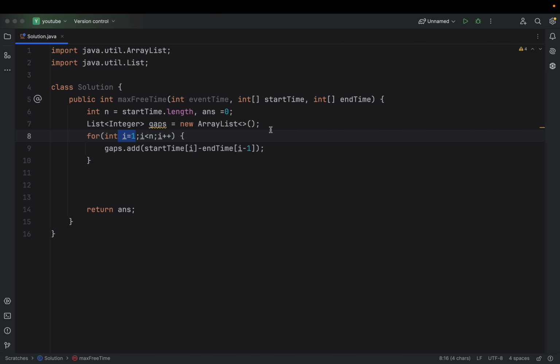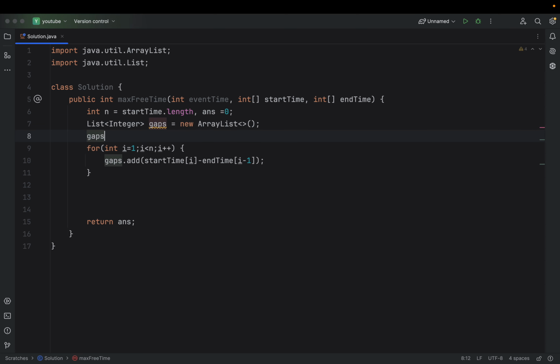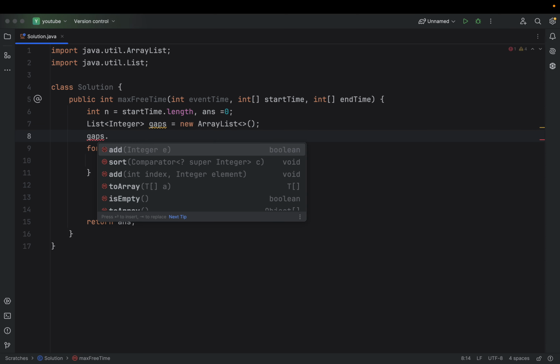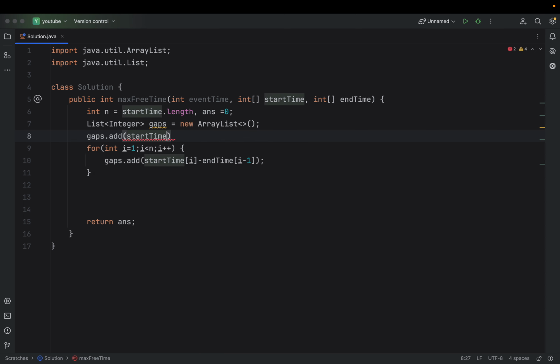I just did not want to add an if statement inside my for loop, so that's why I'm adding the special case explicitly. Gaps dot add start time of 0, right?